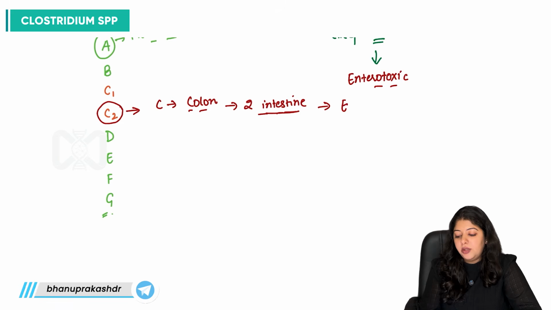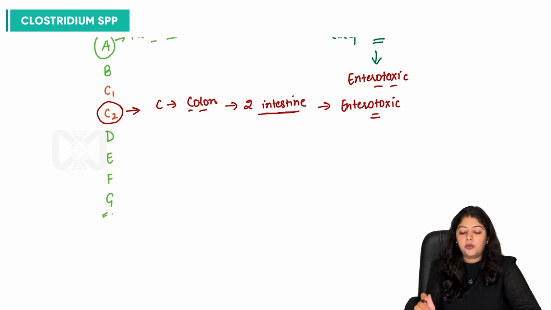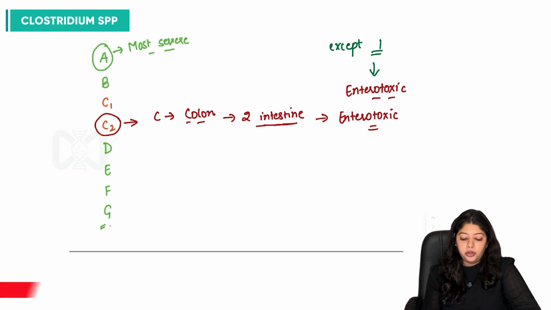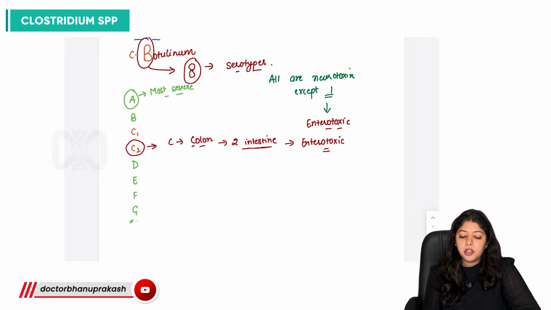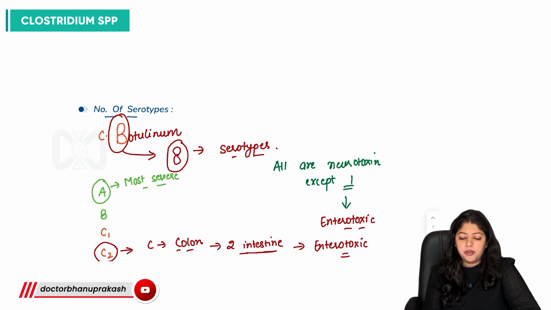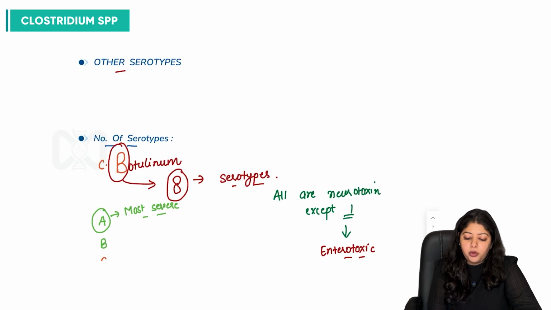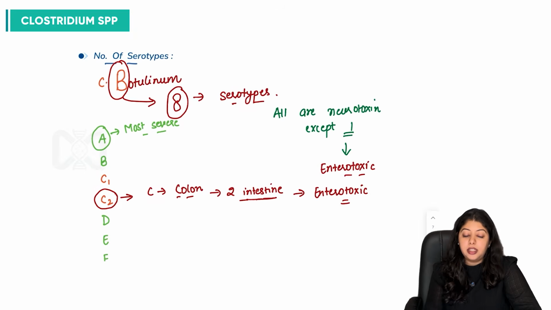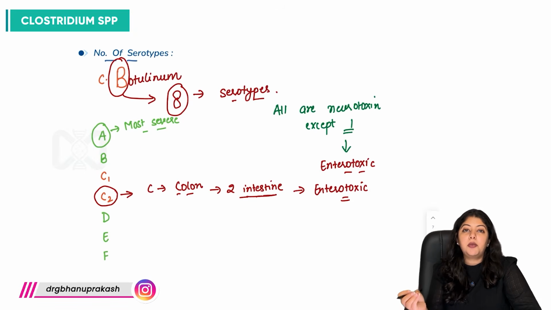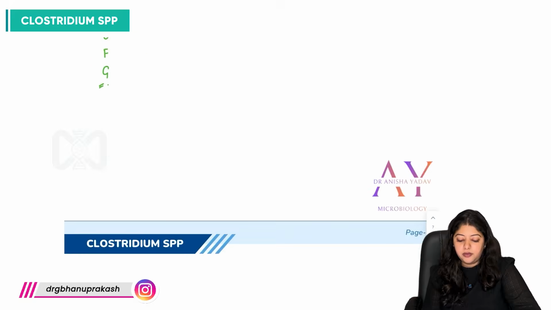So C2 is enterotoxic in nature, whereas all others are neurotoxic, right? So these are the different serotypes associated with disease manifestations of botulinum. It is not just the A serotype or B or C, it is all the 8 serotypes that we need to know.